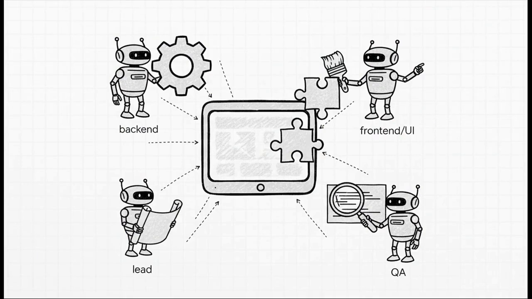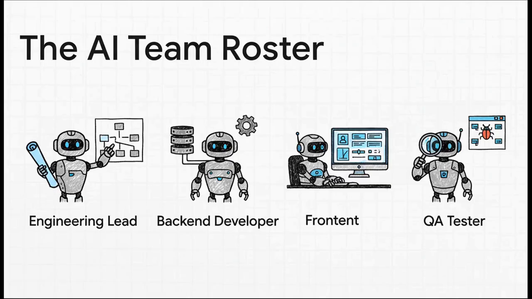And the example for this one is, honestly, mind-blowing. We're talking about a complete 4-agent software engineering team that can build a working application just from a simple text prompt. So, meet the crew. Each AI has a clear job. You've got your engineering lead, who's basically the architect writing up the design docs. Then you've got the back-end developer writing the Python code, the front-end developer building the pretty user interface, and of course, the QA tester making sure it all actually works.